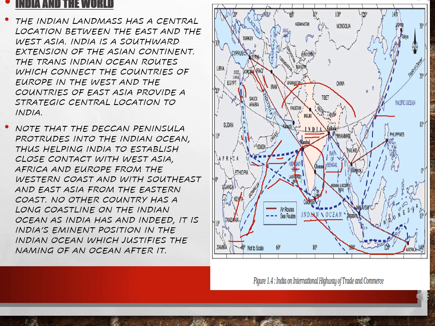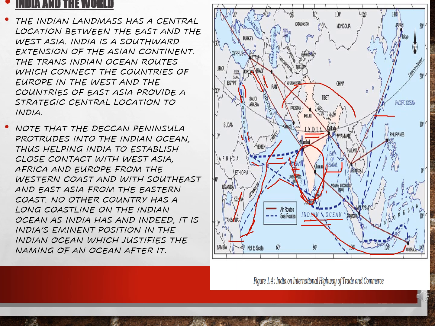No other country has a coastline on the Indian Ocean as India has, and indeed it is India's eminent position in the Indian Ocean which justifies the naming of an ocean after it. We all know this is the Indian Ocean, just because there are vast connections of transportation for import and export through these seas.